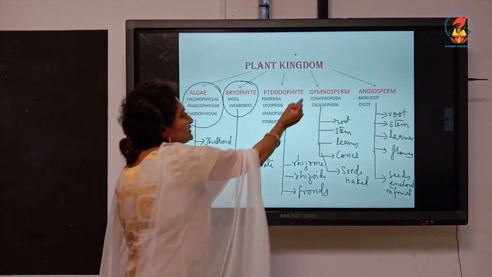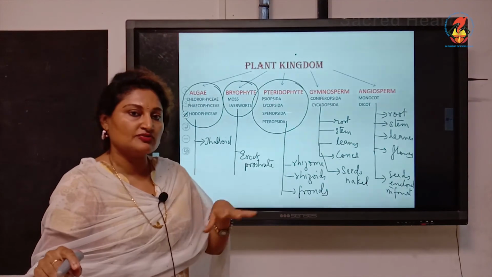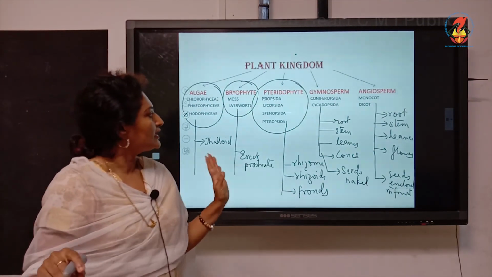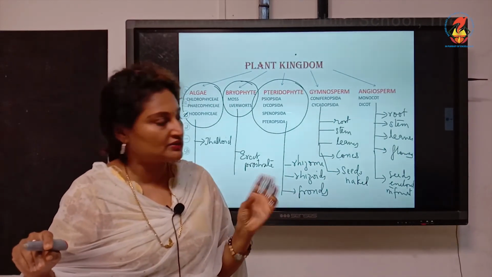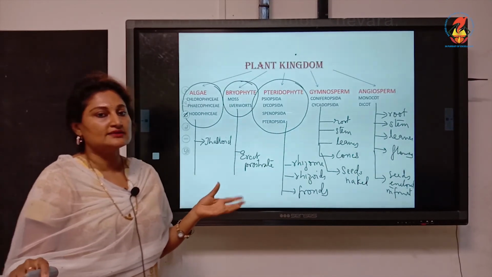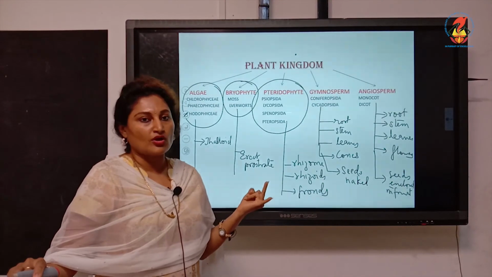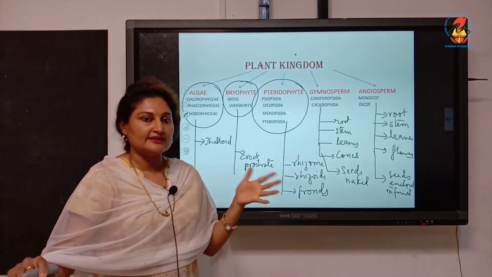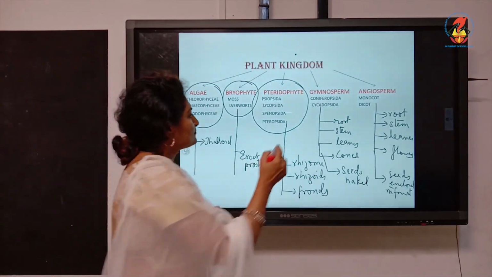Then pteridophytes, they are called the amphibians of the plant kingdom because they are found in places where there is both water and a little rocky surface. They are differentiated into rhizoids, the root-like structures, rhizome, a ginger-like structure, and fronds. Fronds are the leaves, and these leaves bear sporangia. The sporangia can be either in cones or strobilus, or they can be sorus. If the fronds bear these, they are called sporophylls.